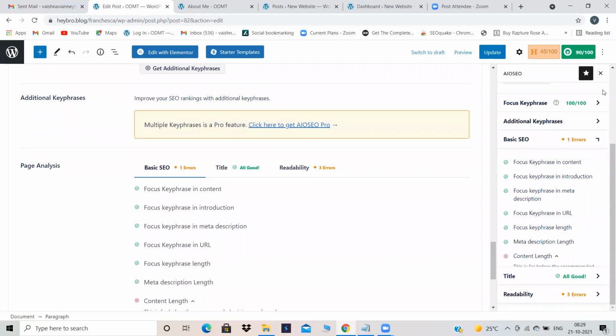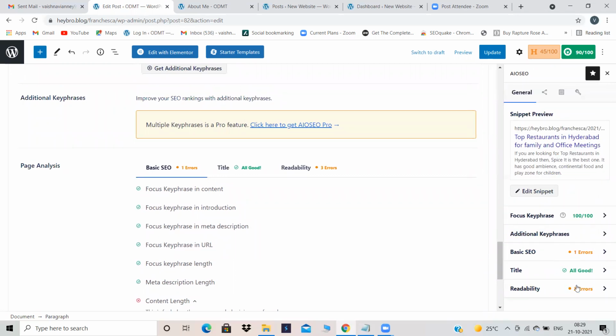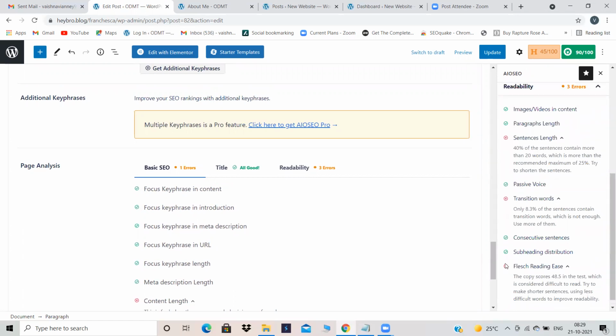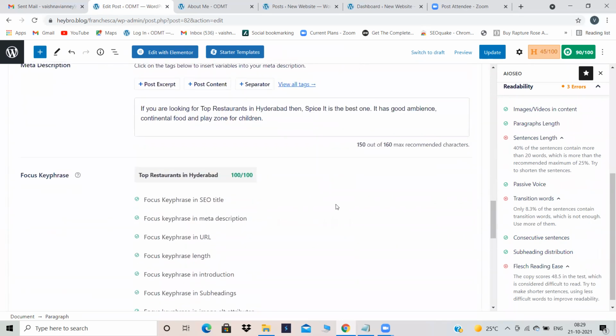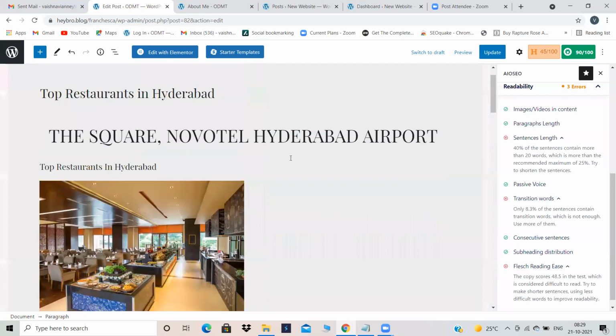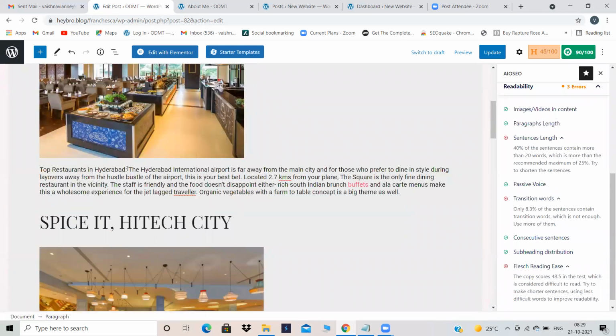Readability, 3 errors. Don't care about readability. It's not that important. In readability, he'll tell so many things: sentence length, passive voice, subheading distribution. We are not content writers. If you are good at content writing, then they will see all those things. But we are not content writers. So you have to focus on your keywords only. He told me to insert a keyword in the introduction. I inserted it. It does not matter how I insert it, but did I insert it or not? Think like that, because you are not a content writer, you are a marketer. Think like a marketer. That's it.